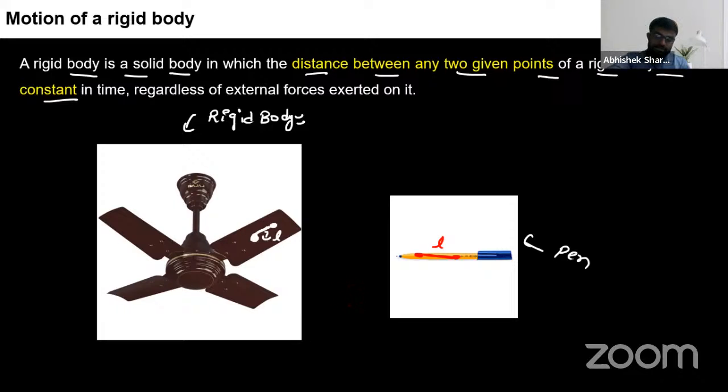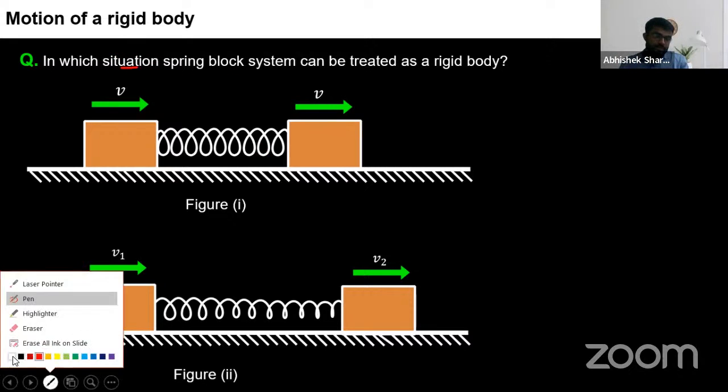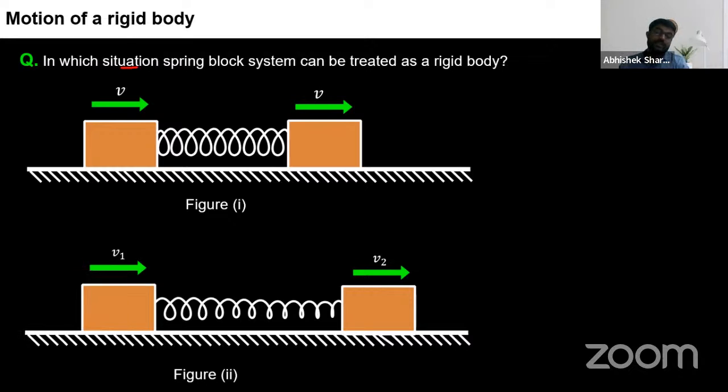Now let us see next. Let me ask you a question, okay? There is a question for you that among these two situations, in the first situation, we see there are two blocks and in between these two blocks, a spring is present, which is in what position? It is compressed. So in which situation can the spring block system be treated as a rigid body? What do you say?